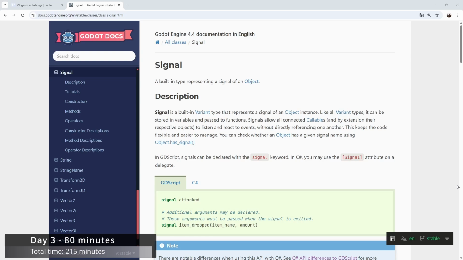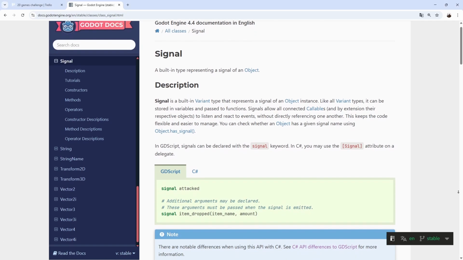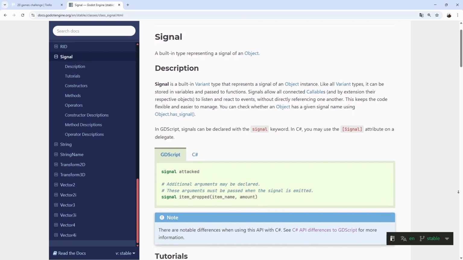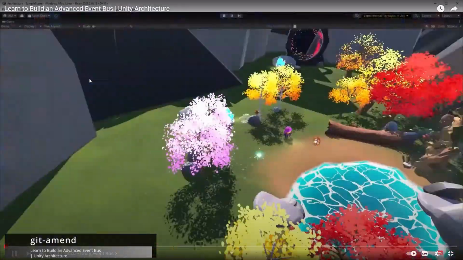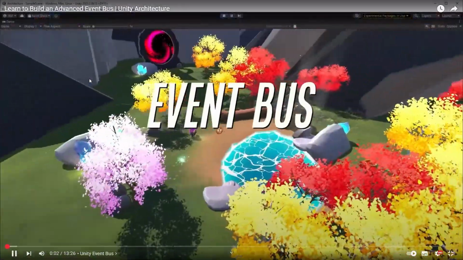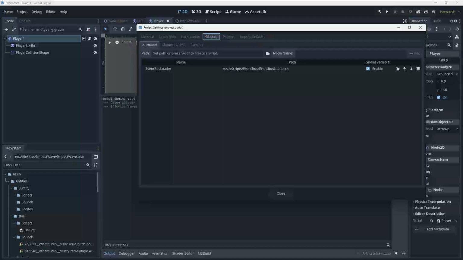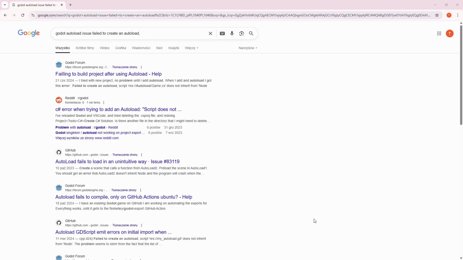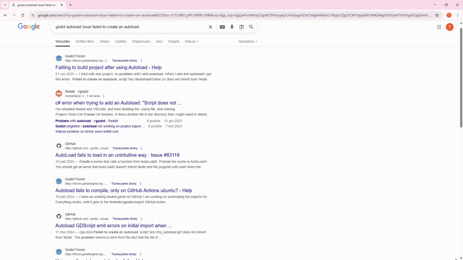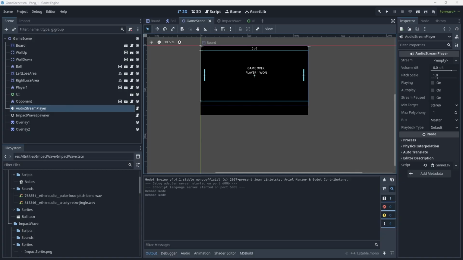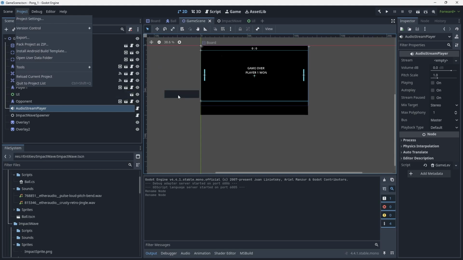So from the previous shenanigans with Godot, I remember that I hated the signals functionality in C#. Having that in mind, I decided to use an event bus pattern, big shoutout to the Git Amend YouTube channel. Most of the implementation was fairly easy, but had some issues with autoloads. After looking for answers on every possible forum, I found out that the solution was super simple. I had to delete project and solution files and then go to Godot, project, tools, create solution.